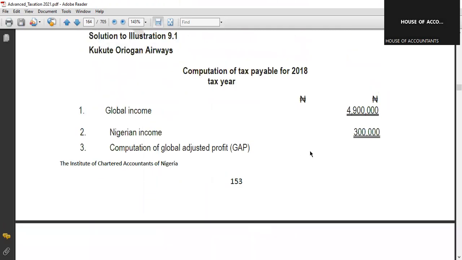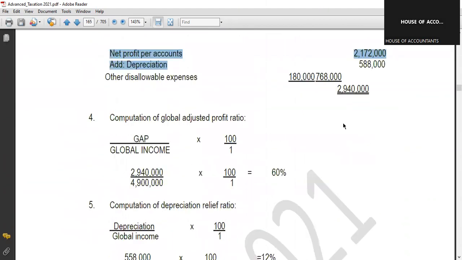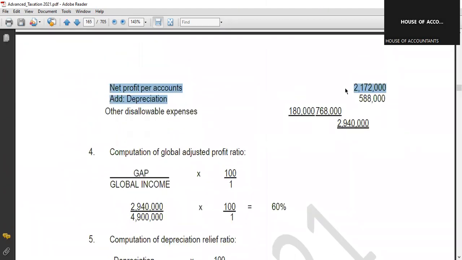When you want to do normal company income tax adjustment, you will start with net profit. You add back depreciation, add back the salary expenses, and then other items. So the same thing you are doing here. By the time you add back, you'll be having 2.9 as adjusted profits.